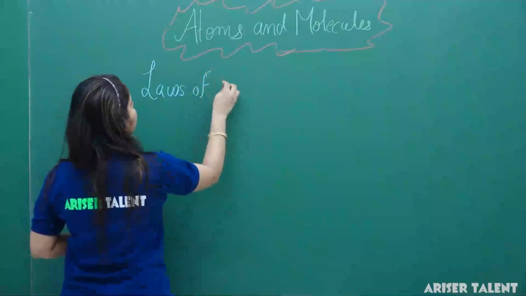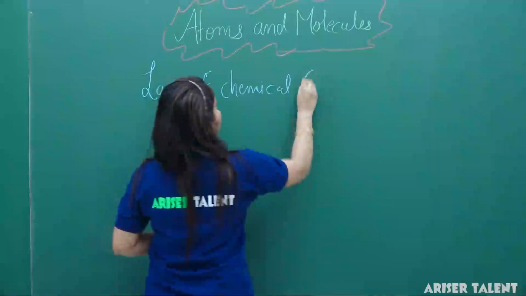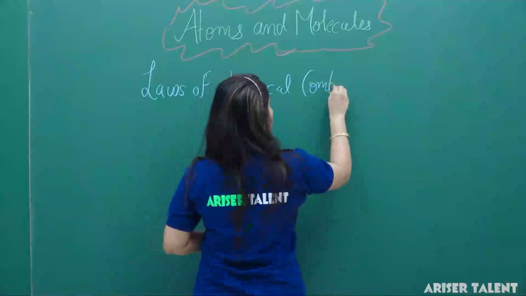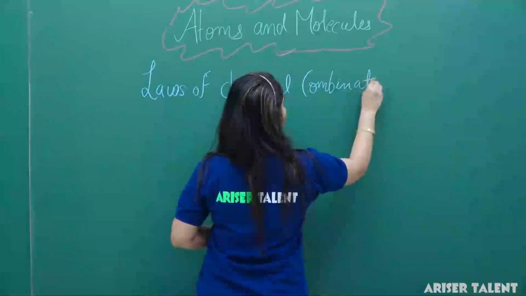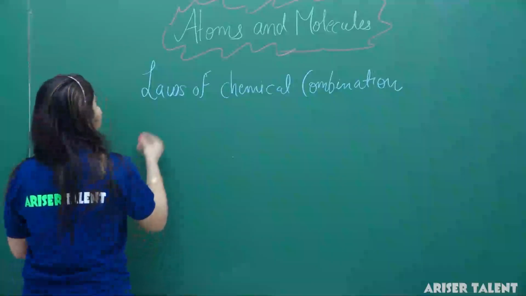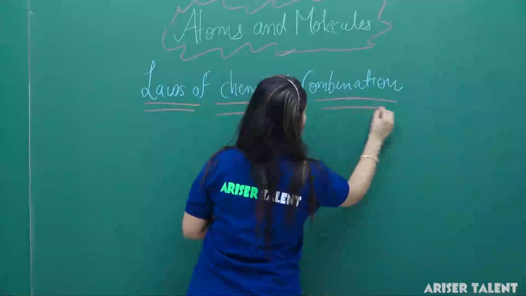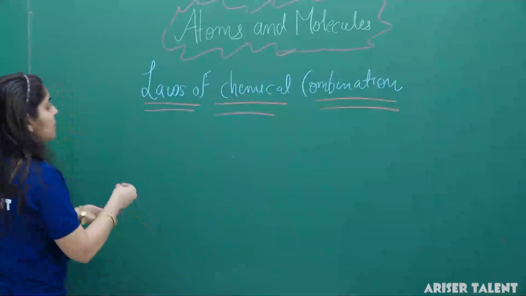Now we have laws of chemical combination. In laws of chemical combination, we have basically two laws.